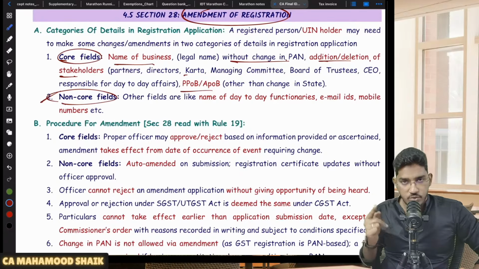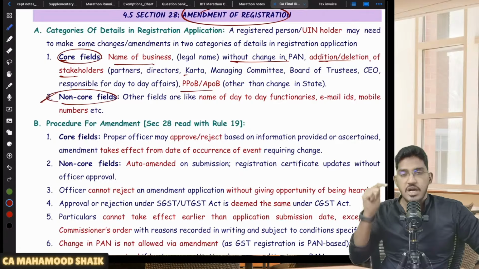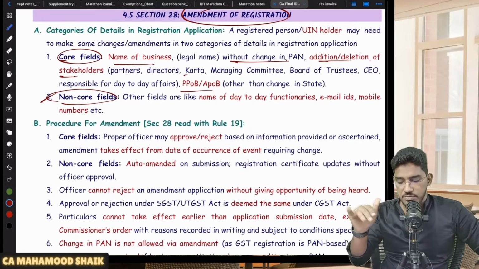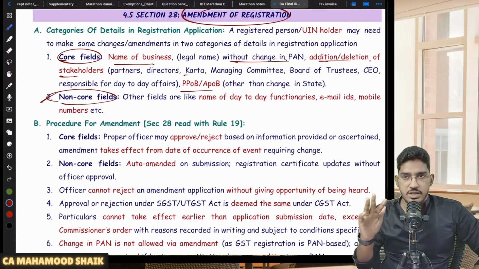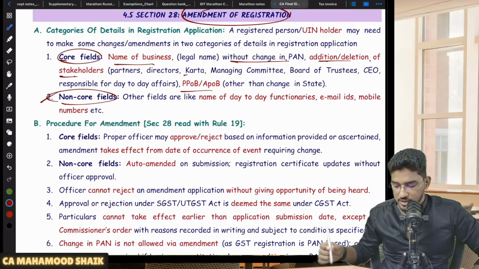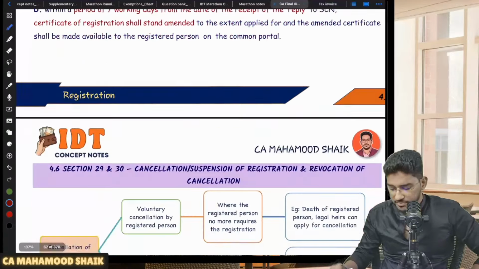There will be two kinds of fields: core fields, non-core fields. For core fields, you need approval of the proper officer. He has to sanction, he has to grant you approval. Yes, these fields can be updated. In case of non-core fields, no approval, nothing will be required. Just you submit an application, the details will get automatically amended. No approval, nothing. So procedure, you can refer to it.